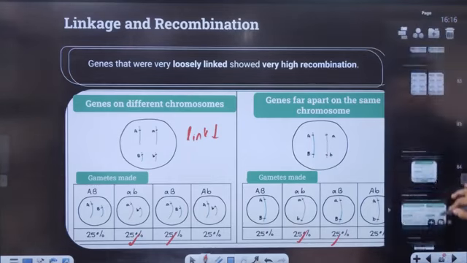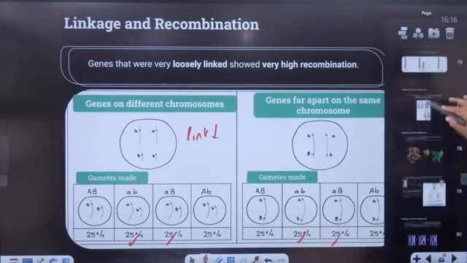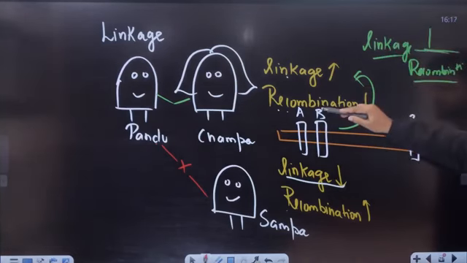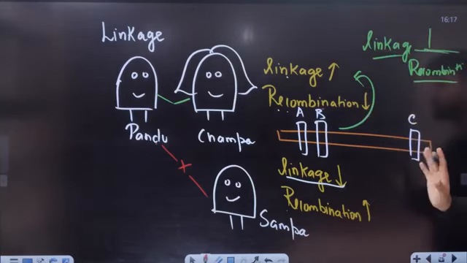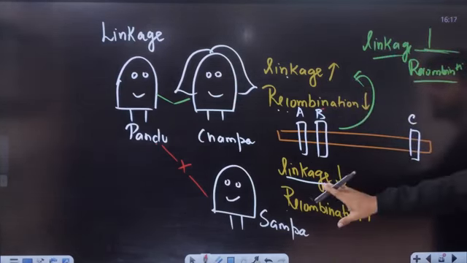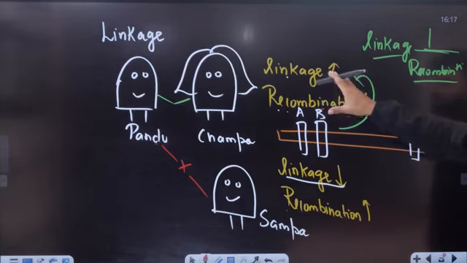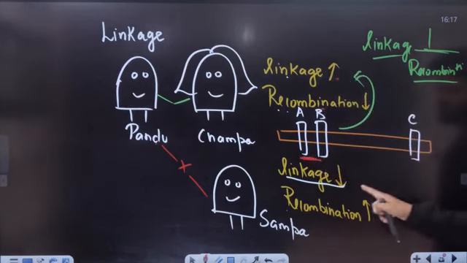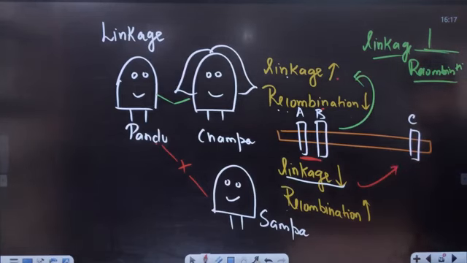To understand this concept, this is the only formula which you should know. Linkage high, recombination low. Linkage low, recombination high. Tightly linked, loosely linked. AB is an example of high linkage. AC is an example of low linkage.